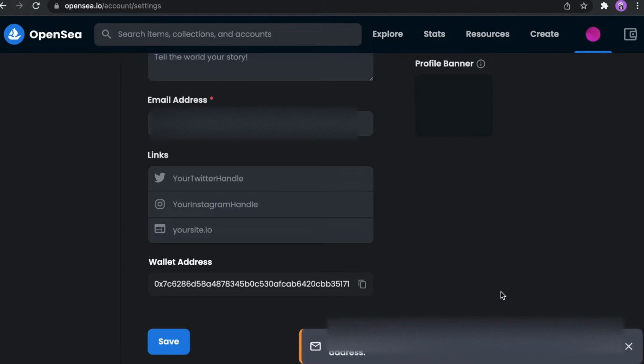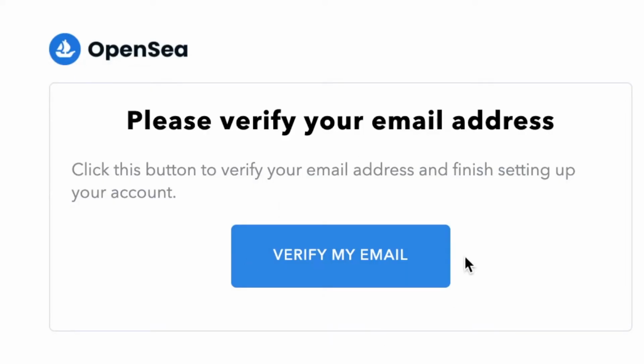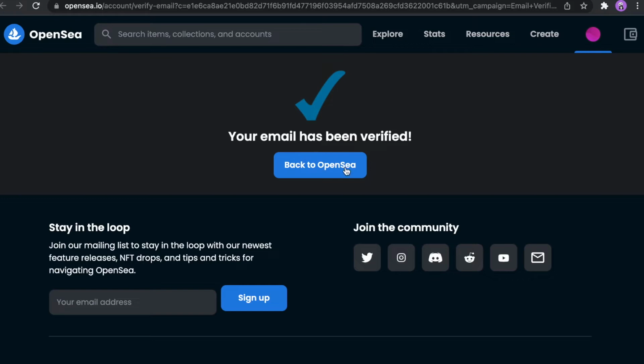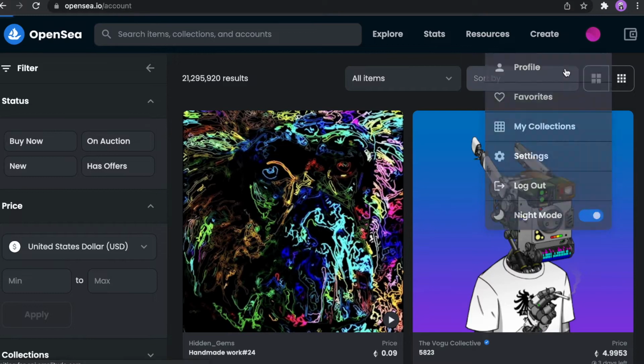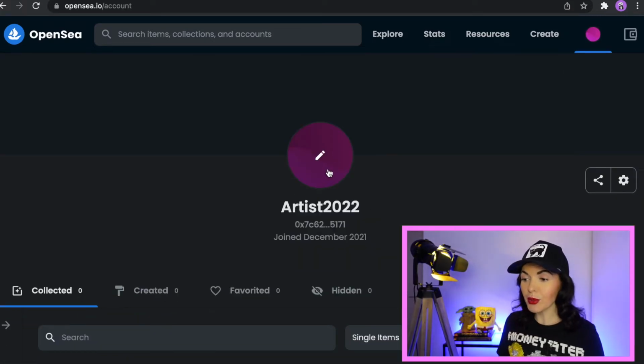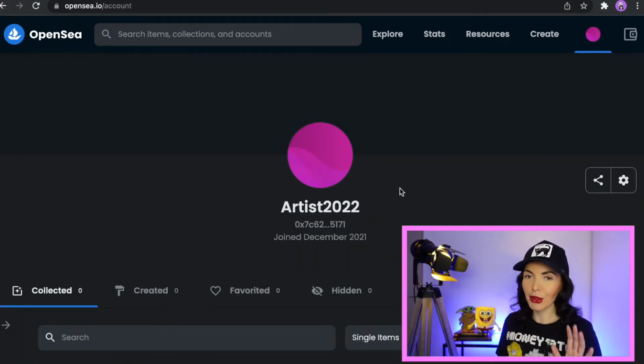Now I have to verify my email address. Just click verify my email and that's it. Your email has been verified. Great. Now guys, we don't need this. Let's come back to our profile. You also can change your picture and your background, but I will not do it now.